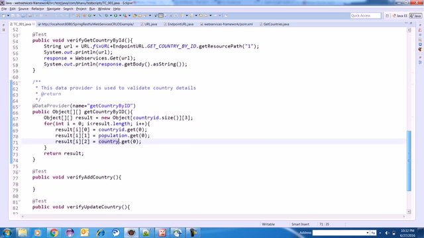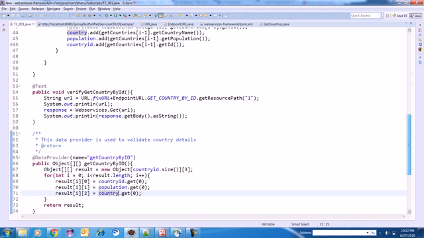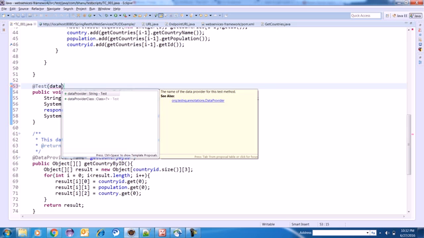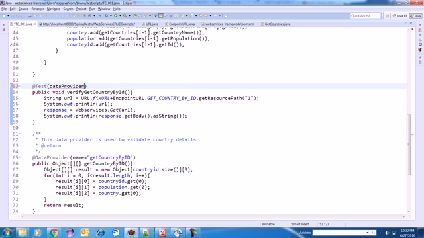And I am preparing a data provider for that. So here in the test I can write dataProvider is equal to, I can give the data provider name getCountryByID.